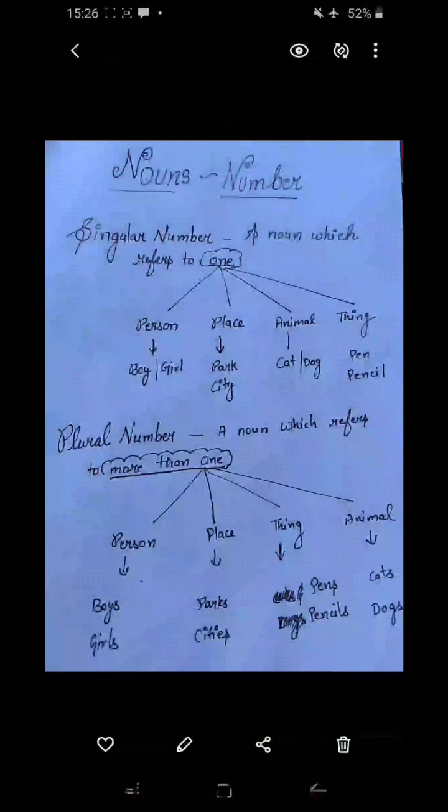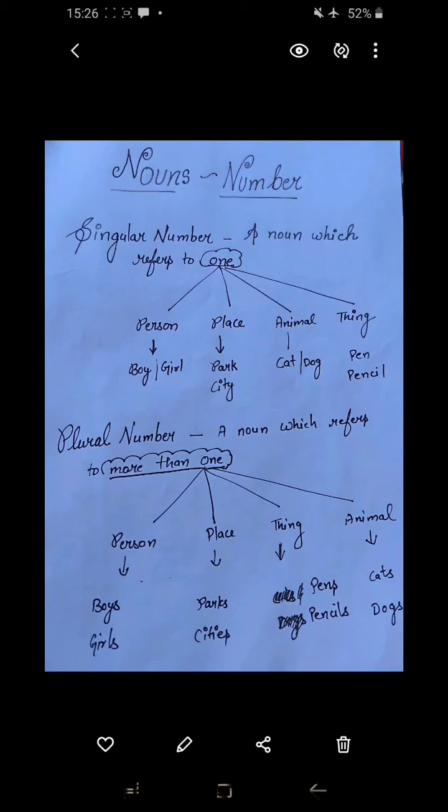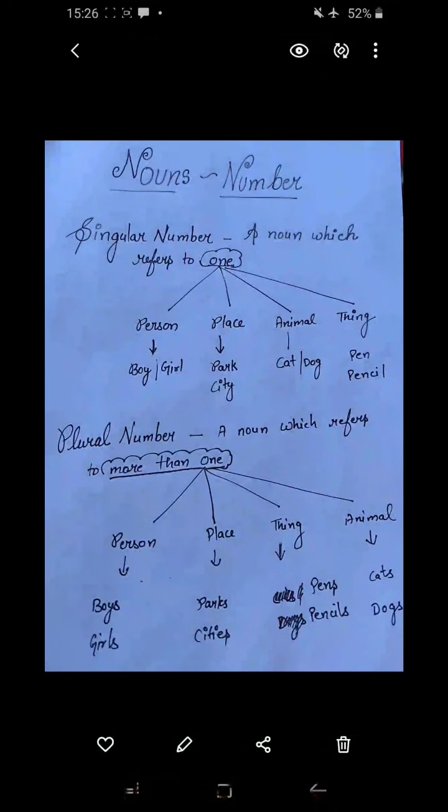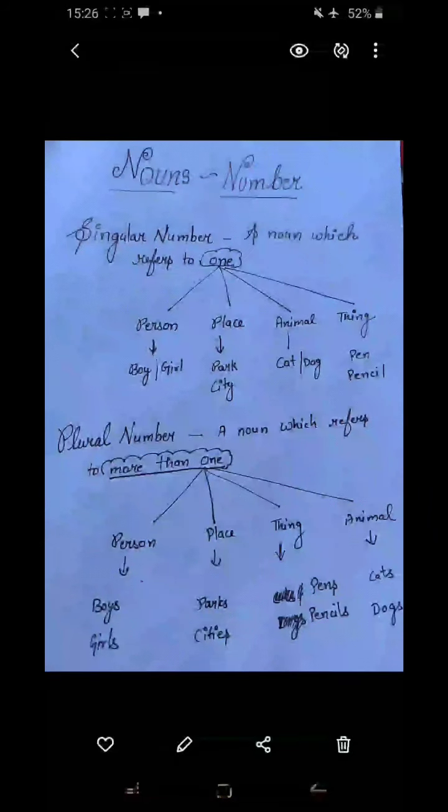And now it's time for plural number nouns. A noun which refers to more than one person, place, animal, or thing. If we talk about more than one person, more than one place, thing, or animal, then that comes under plural nouns. Examples of person, plural: boys, girls. Place examples are parks, cities. Things are pens, pencils. Animals, cats, dogs.